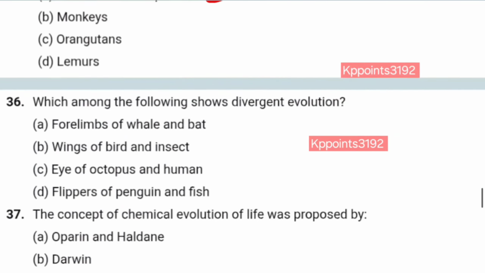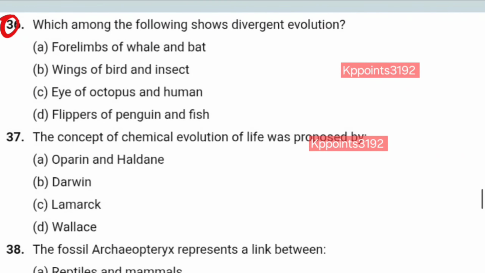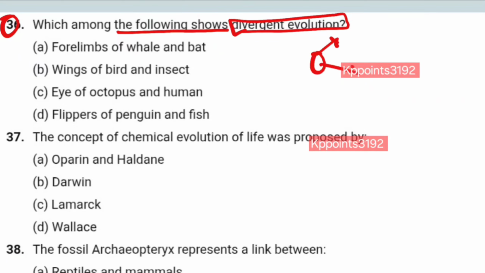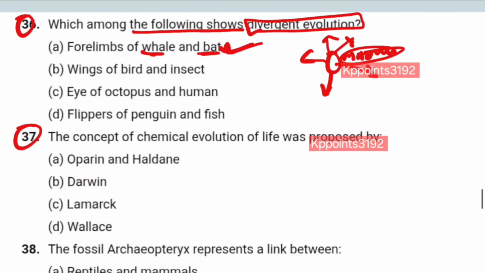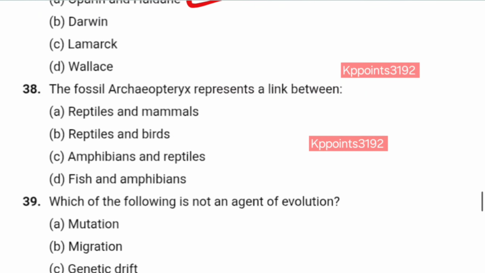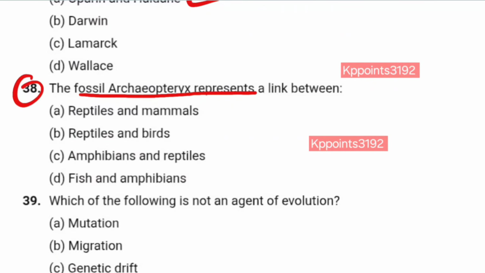Now, next, question number 36. Which among the following shows divergent evolution? Divergent evolution is, that means, like this. This is divergent evolution. Forelimb of whale and bat? Yes, because all belong to mammals. Now, question number 37. The concept of chemical evolution of life was proposed by Oparin and Haldane. Number 38. The fossil Archaeopteryx represents a link between reptiles and mammals? No. Reptiles and birds? Yes. Most important question.